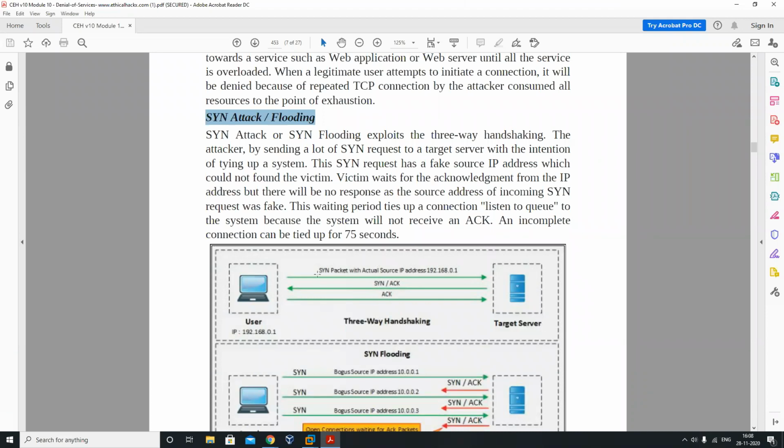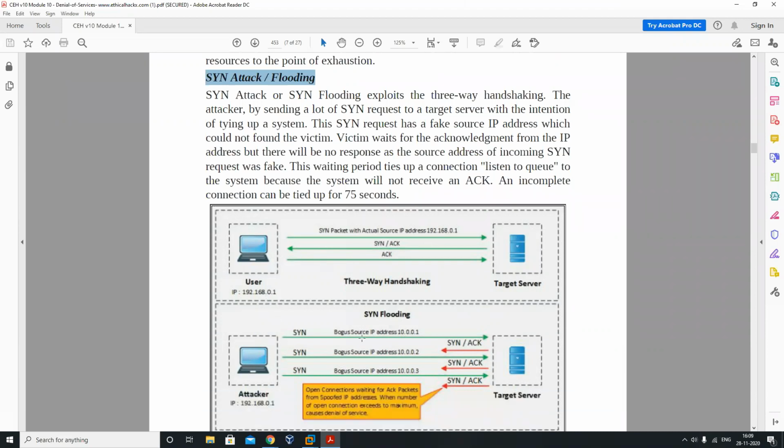TCP three-way handshake is a complete connectivity between the client and the target server. But what happens if the attacker sends a simple bogus source? Bogus source means empty source. There is no such IP address on the packet. It's a normal zero length packet.